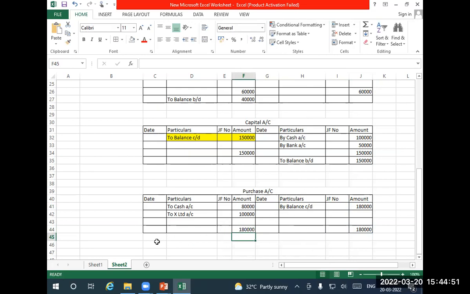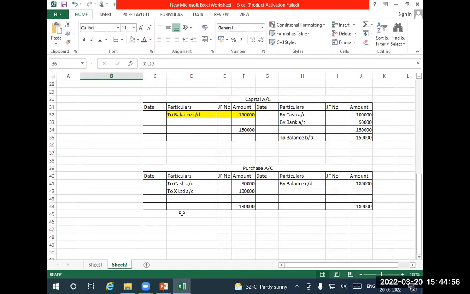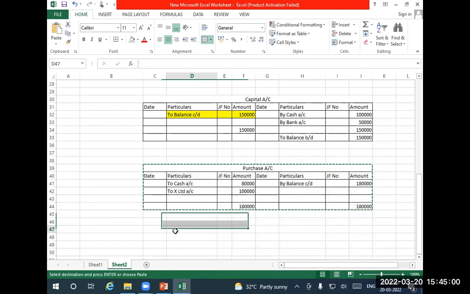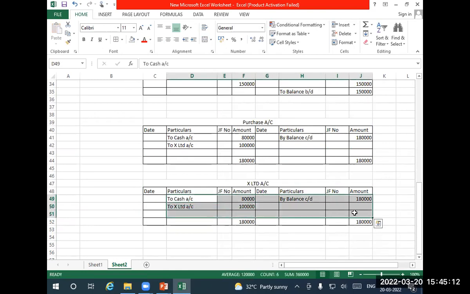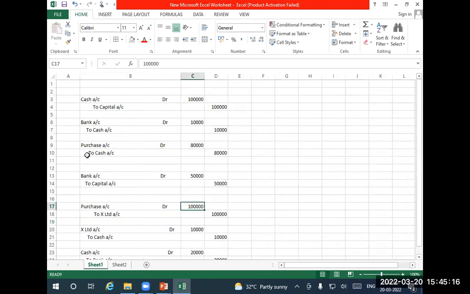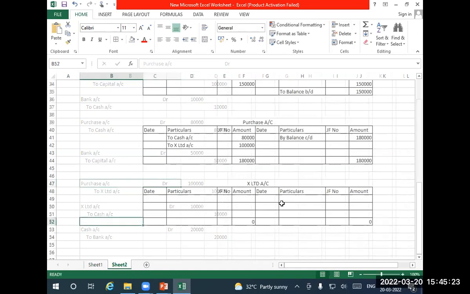Okay. The last account is X Limited. The X Limited account is to be prepared, the last ledger account. Check in the journal. X Limited, yeah, it is here. It is on the credit side. So by purchase account, I have to go to the credit side. I write by purchase.